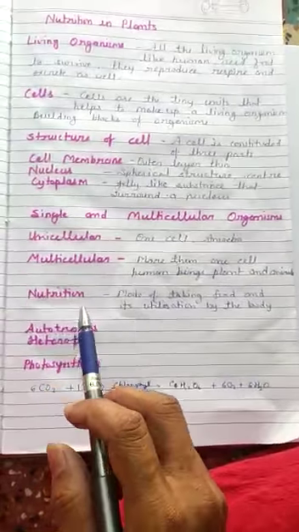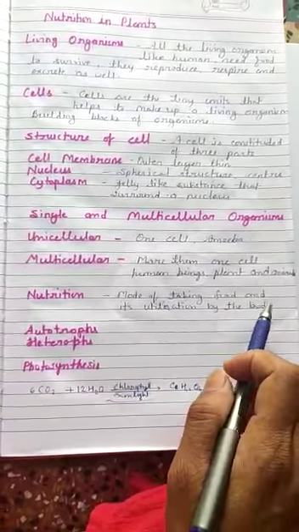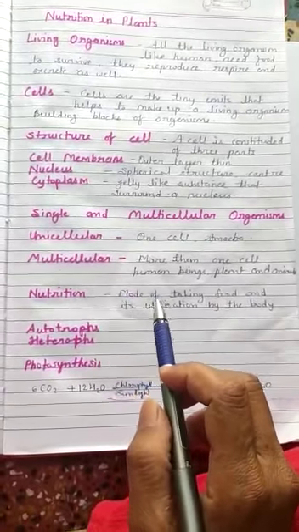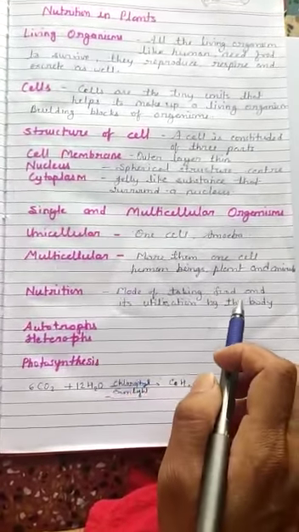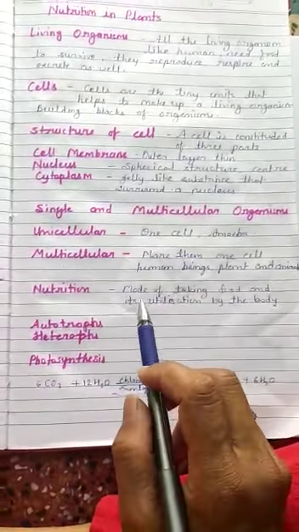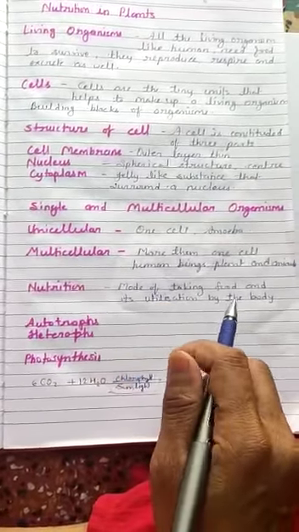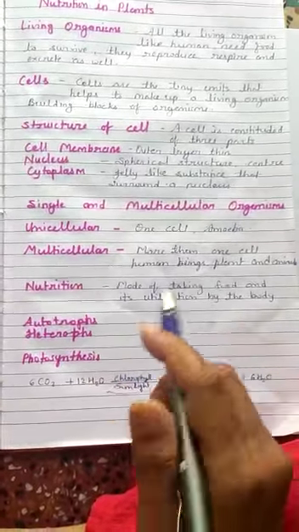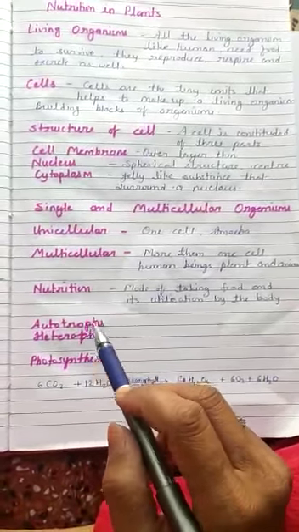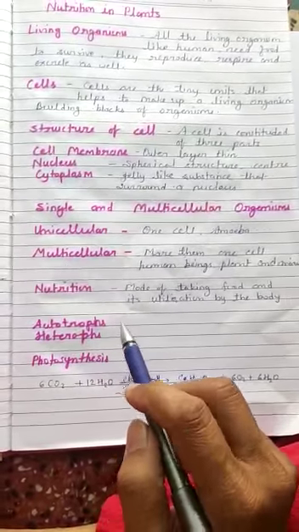Now, nutrition. Nutrition is a very important process performed by all the living organisms. It is the process or mode of taking food and its utilization by our body, through which we get energy which is used by our body to perform different functions. On the basis of nutrition, all the organisms can be divided into two categories: autotrophs and heterotrophs.